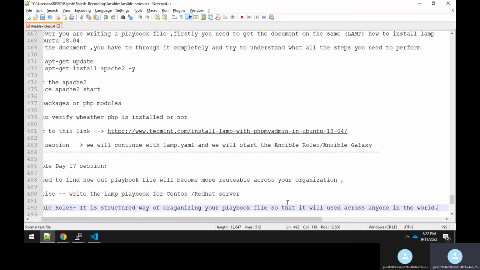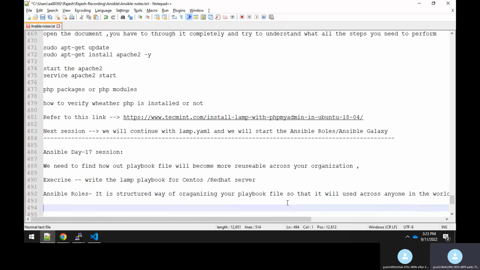So you could see that in the industry now, more and more people are writing Ansible roles, right? For Ansible roles, you should first know how to write a playbook file. Then only you can convert a playbook file into a role. So you ask, Rajesh, can I learn Ansible roles directly? No, you cannot. That is not the way. First, you have to learn how to write a playbook file. Then only you can convert the whole playbook file into a role.